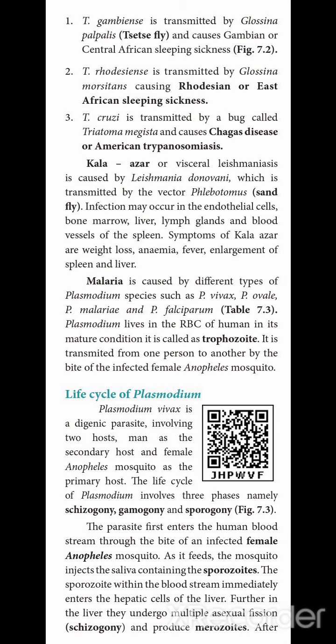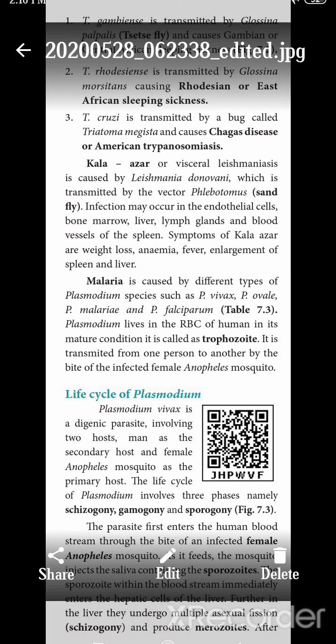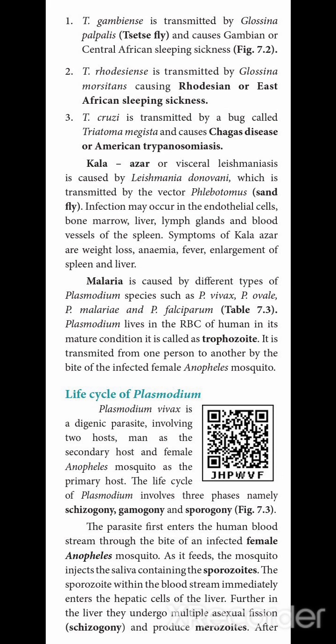The next species is Trypanosoma rhodesiense, transmitted by Glossina morsitans, causing Rhodesian or East African sleeping sickness. The third one is Trypanosoma cruzi, transmitted by the bug Triatoma magistra. It is otherwise called Chagas disease.